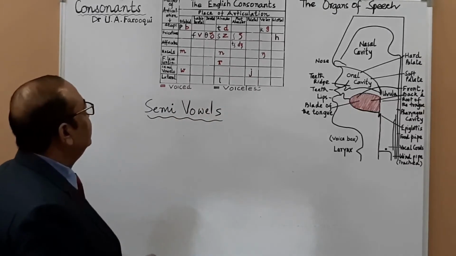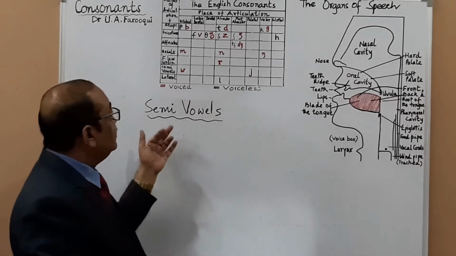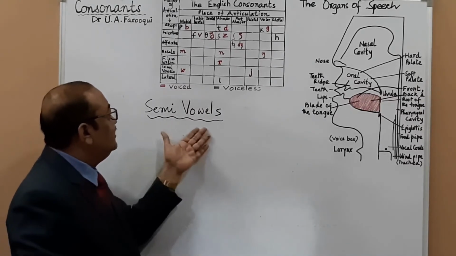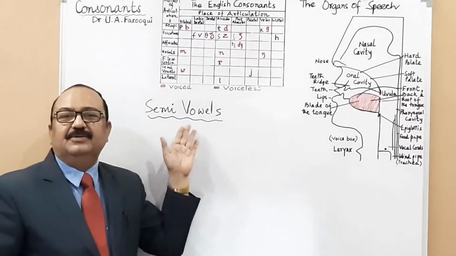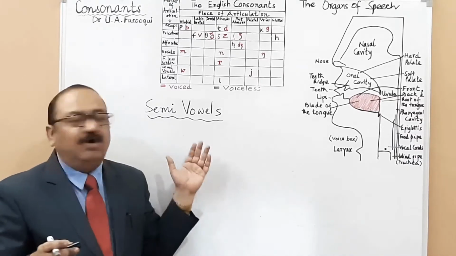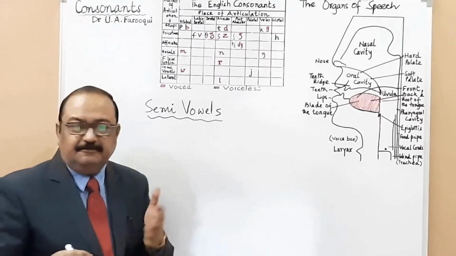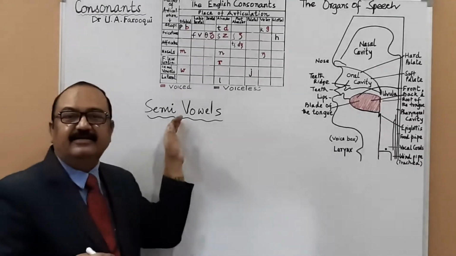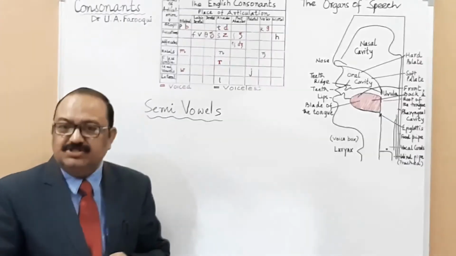As the term explains, semi-vowels are sounds which are produced like a vowel but function as a consonant.